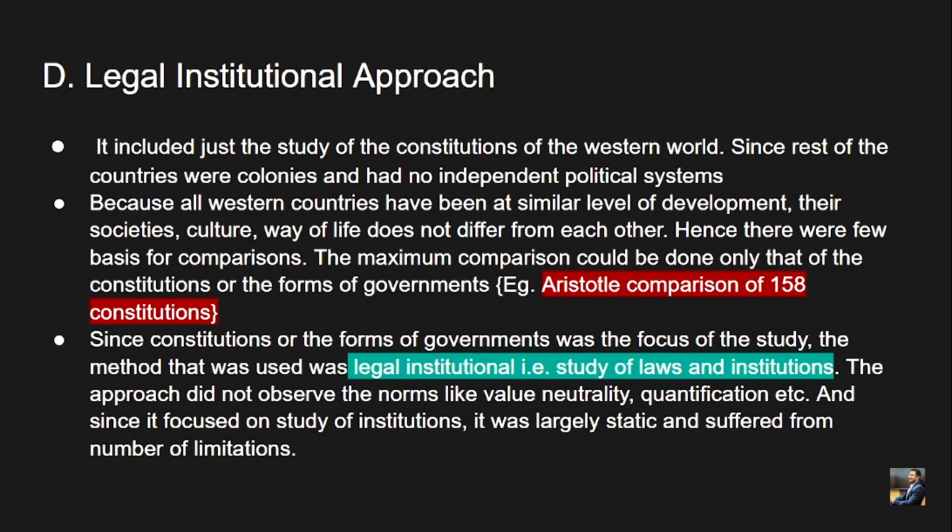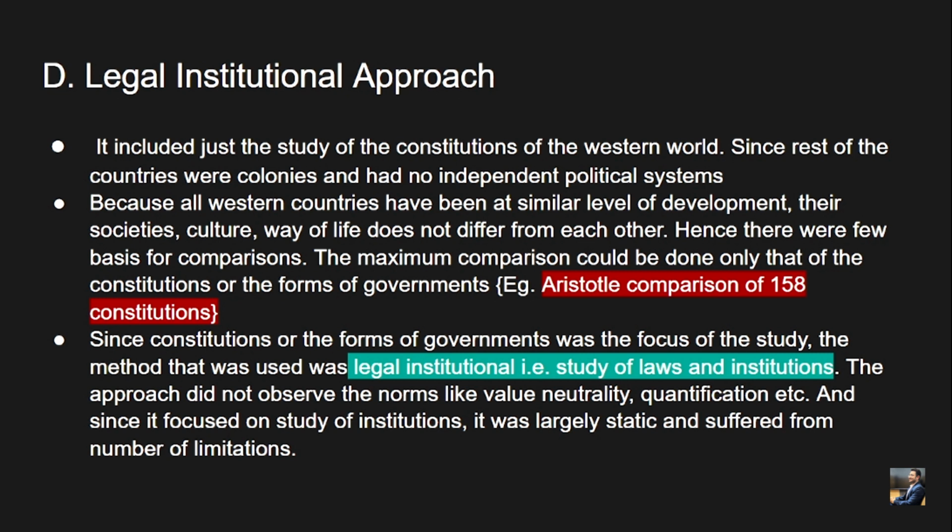Because all Western countries were at a similar level of development, their society, culture, and way of life did not differ from each other. Political system is mainly determined by the society's culture and level of development. Since the Western world had similar levels of development, cultures and societies, it becomes much easier to compare their constitutions. Hence there were very few bases for comparison. The maximum comparison could be done only of the constitutions or the forms of government. Example, Aristotle's comparison of 158 constitutions to propound his theory of state.